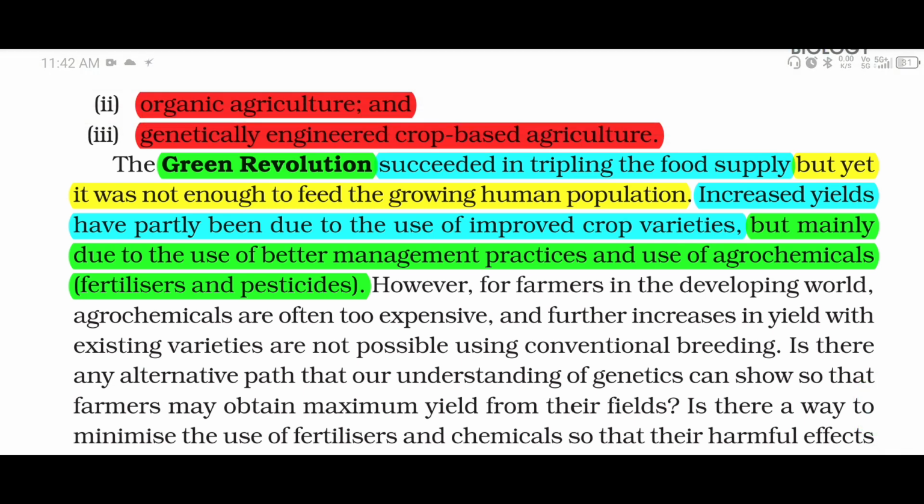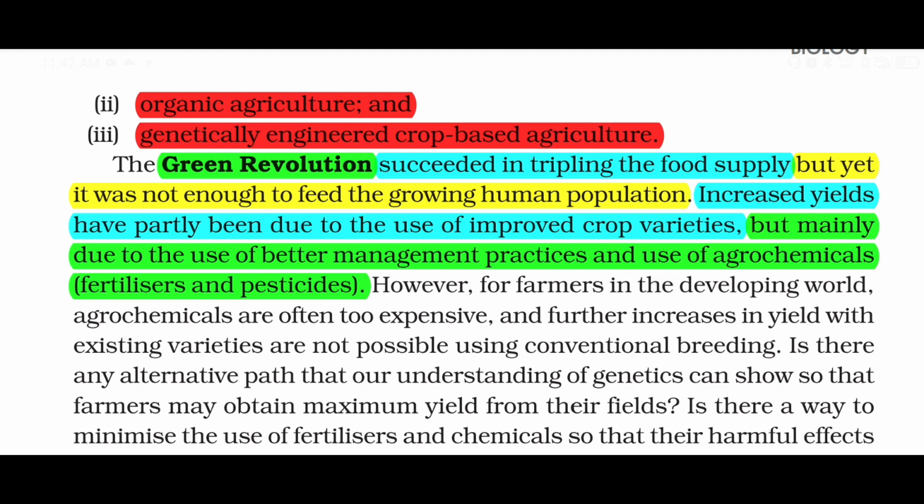The Green Revolution succeeded in tripling the food supply, but yet it was not enough to feed the growing human population. Increased yields have partially been due to the use of improved crop varieties, but mainly due to the use of better management practices and use of agrochemical fertilizers and pesticides. However, for farmers in the developing world, agrochemicals are often too expensive, and further increases in yield with existing varieties are not possible using conventional breeding.